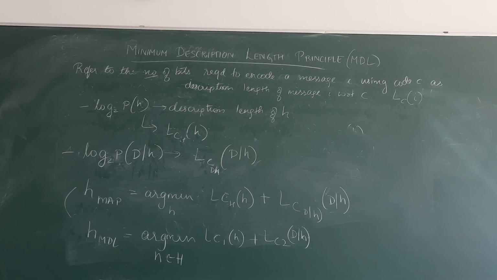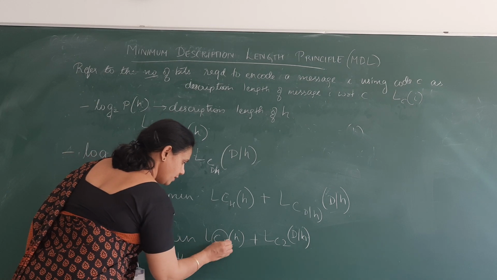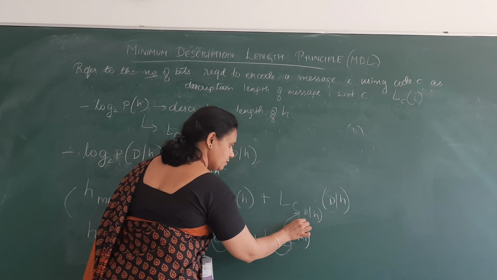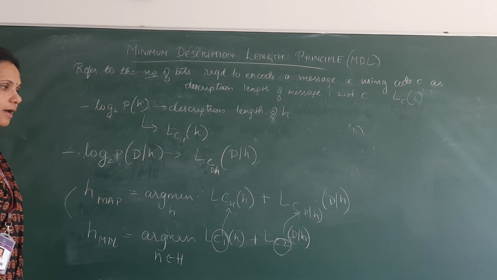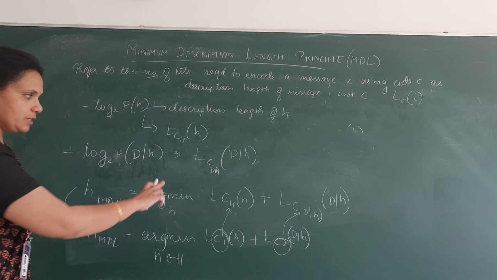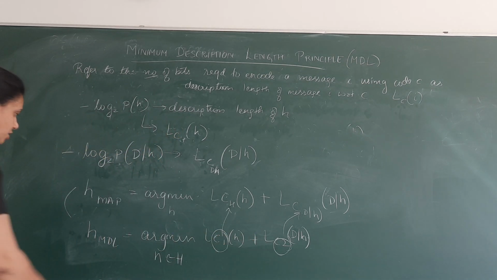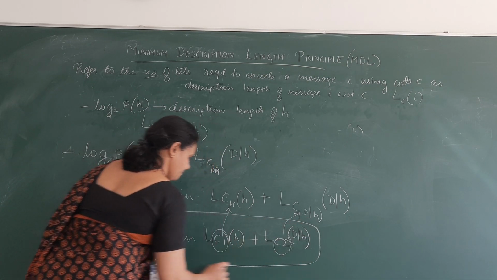It recommends choosing the hypothesis which minimizes the sum of the two description lengths. Here we have just assumed that C1 is going to encode the hypothesis H and C2 is going to encode the data D given H. It is just a replacement for the two, and we get the minimum description length.